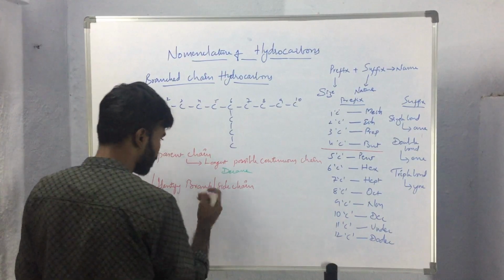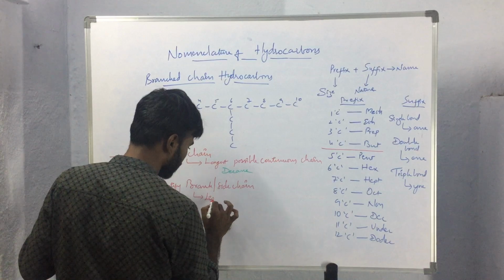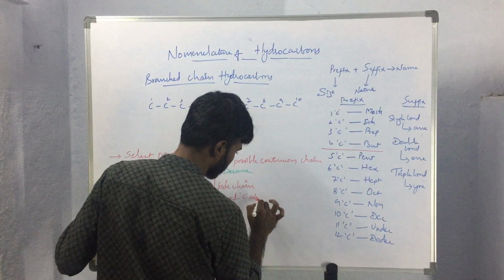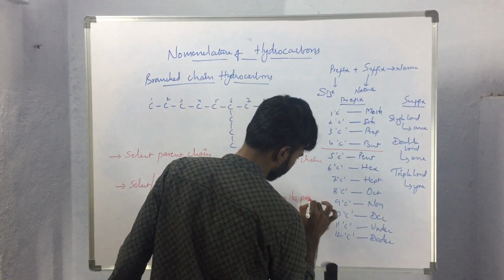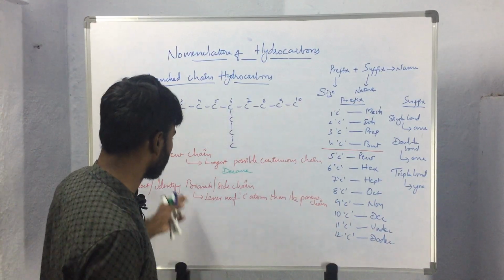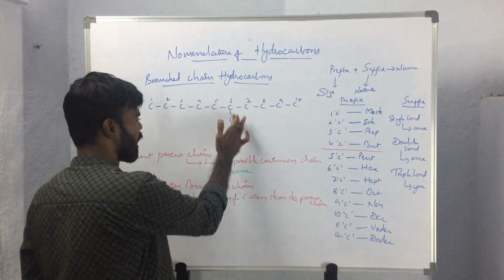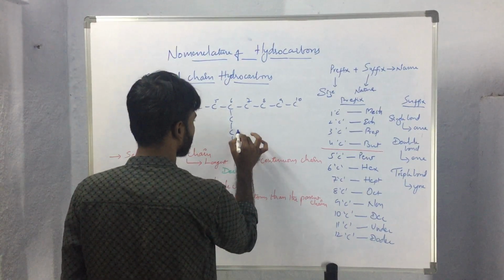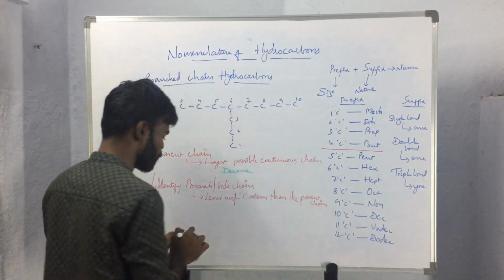Here, the branch or side chain will be the chain that has a lesser number of carbon atoms than the parent chain. So this will be considered as the branch or side chain, and it is having 3 carbon atoms.